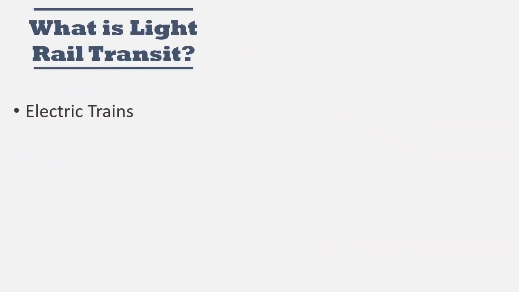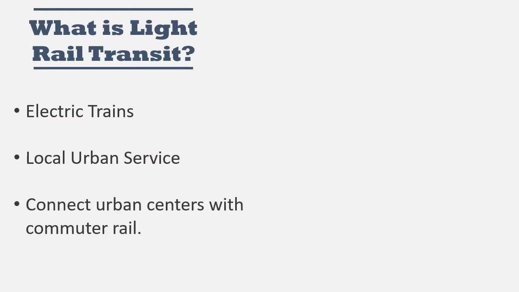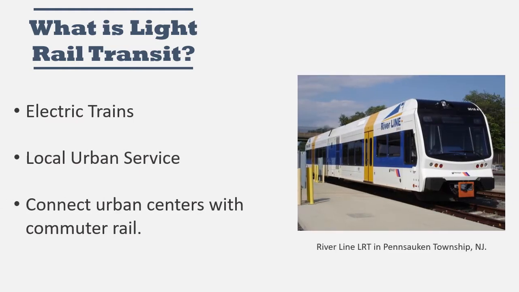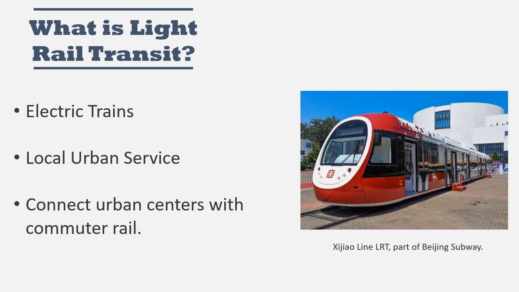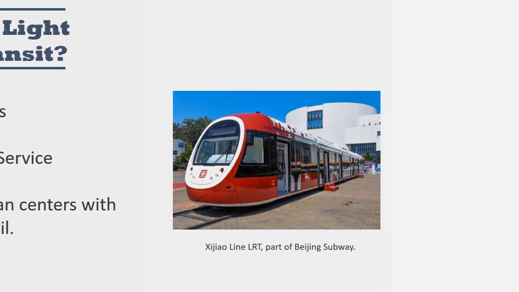Light rail transit refers to electric trains that provide local service in urban areas. These trains typically connect urban centers with higher capacity commuter rail. Examples of light rail transit are the River Line in New Jersey and the Zhao Line in Beijing.